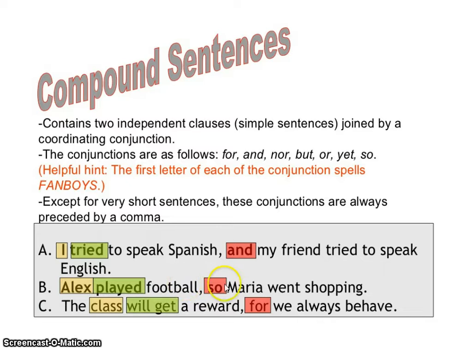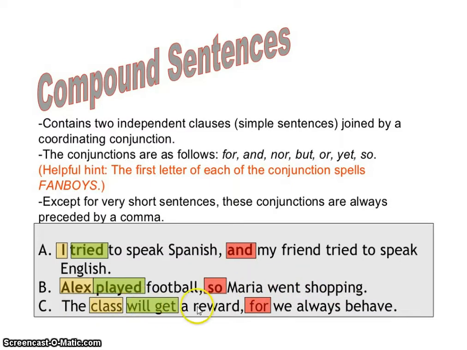B, Alex played football, so Maria went shopping. Alex is your first subject. What did he do? He played. Football finishes off the complete thought. Then you have that comma that is your indicator and your coordinating conjunction. Then you have Maria went shopping. Maria is your subject. Went is your verb.